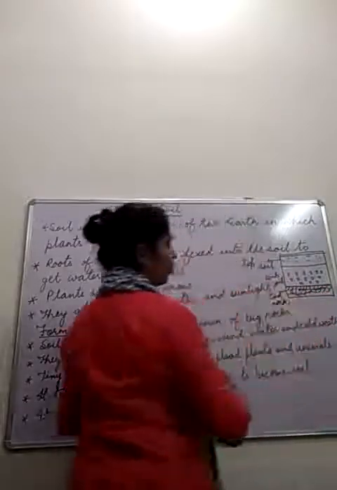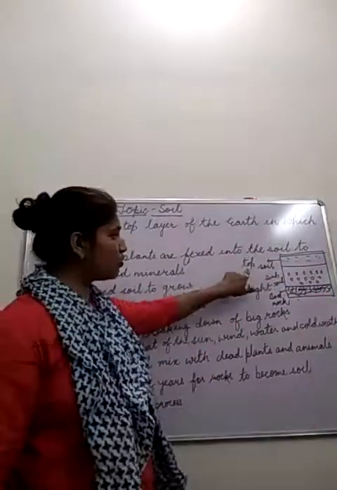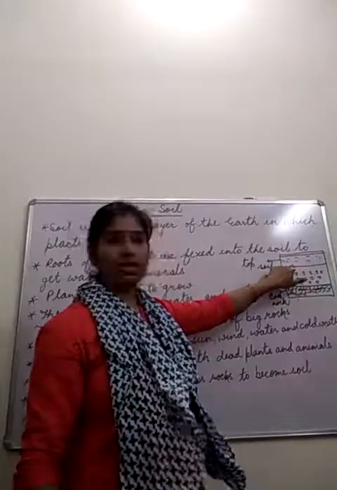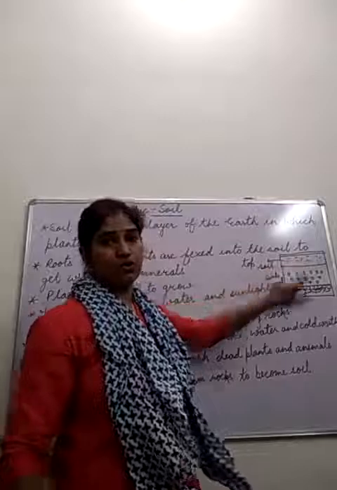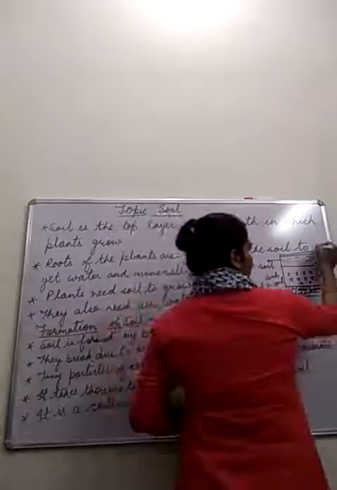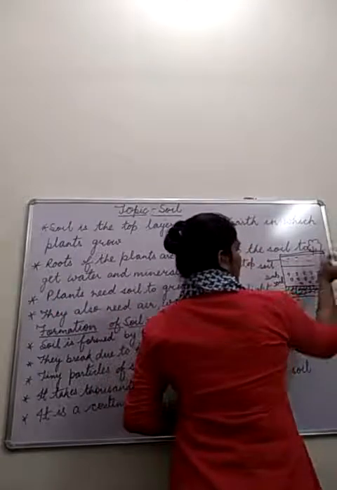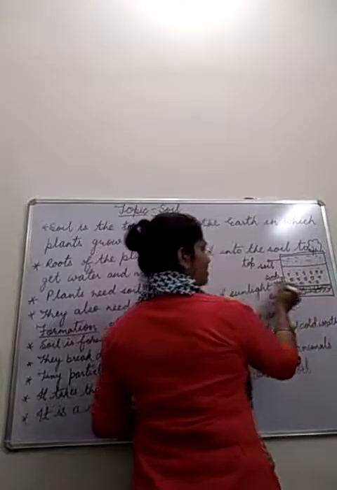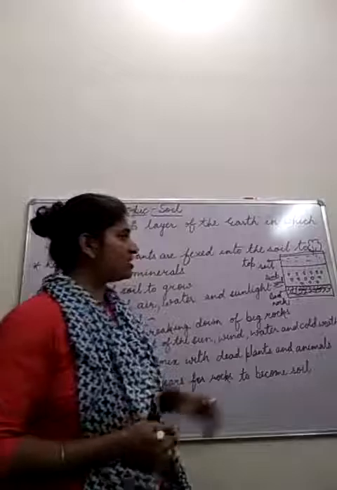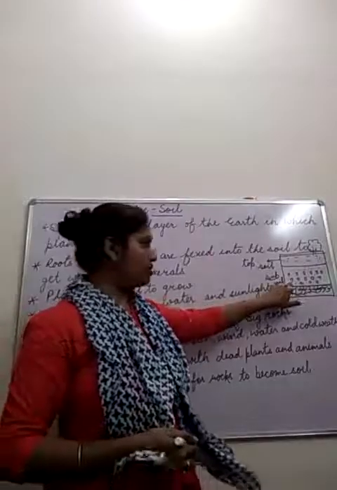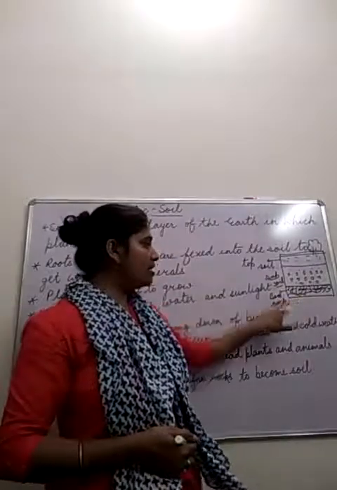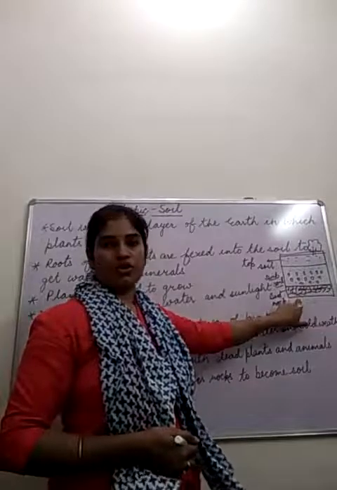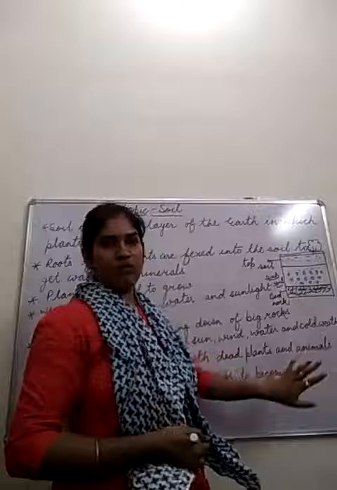By this diagram you can also understand what is topsoil. Topsoil is the first layer, the top layer, the upper layer of the earth crust in which plants grow. Plants basically grow here. Then underside it, the second layer of the soil is called as subsoil, which is consisting tiny pieces of rocks. And then third layer of soil is called as bedrock, which is consisting large pieces of rocks. So this diagram is of soil profile.